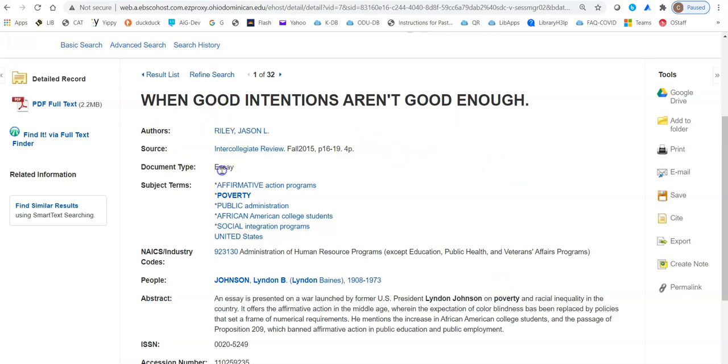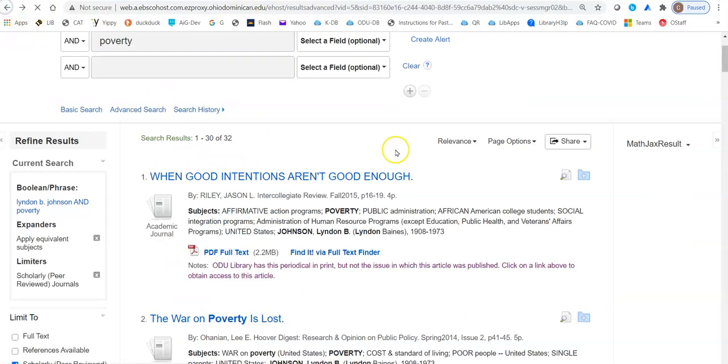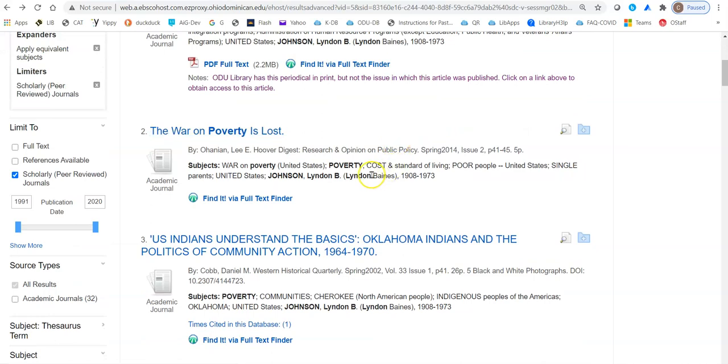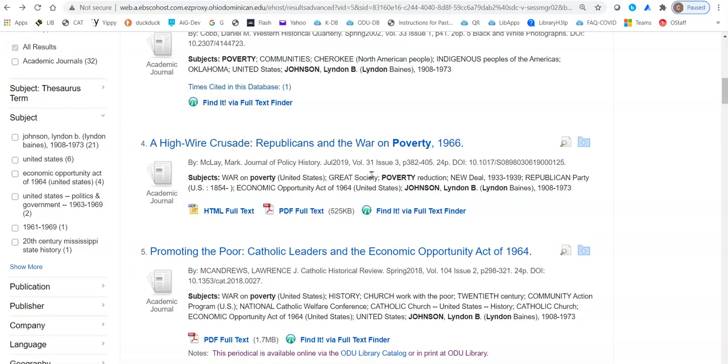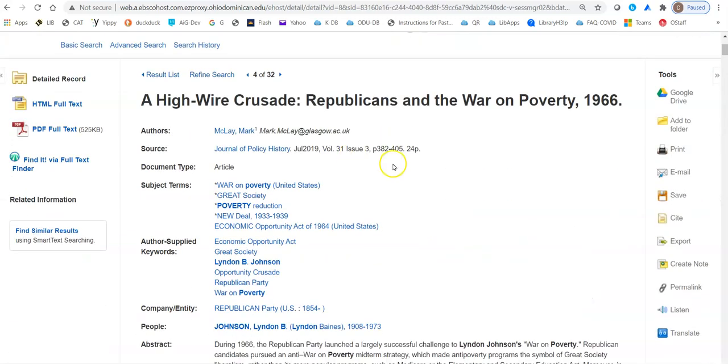This, by the way, says it's an essay, so even though this is an academic journal, I probably will not use this. So I'm going to go back, and this is another reason why I click on these links. Let's take a look here at A High Wire Crusade. Now that sounds interesting. If we click on that, there we go. Document type, article. And we know it's in a scholarly journal, so it's a scholarly article. 24 pages, which is typical for scholarly articles. And over here, you can click on Cite,